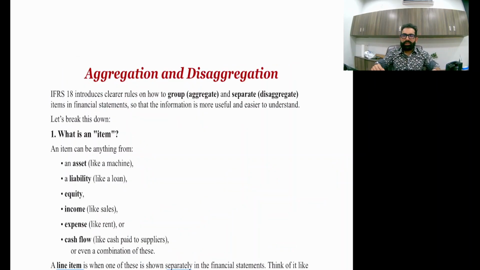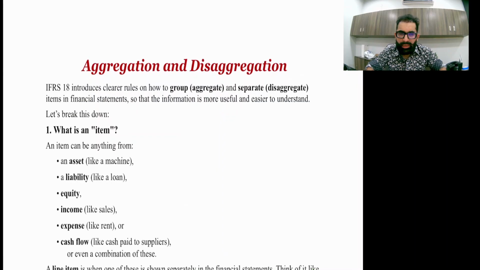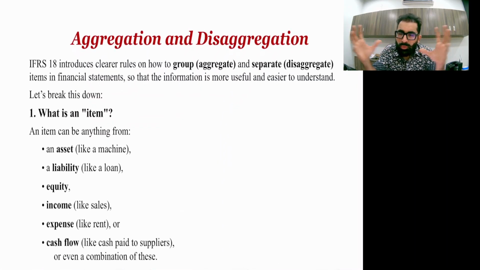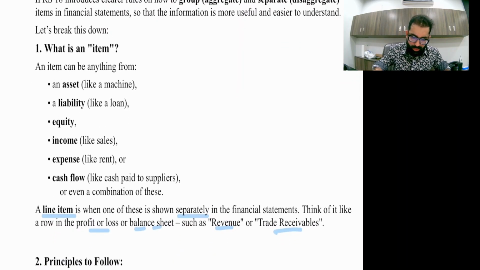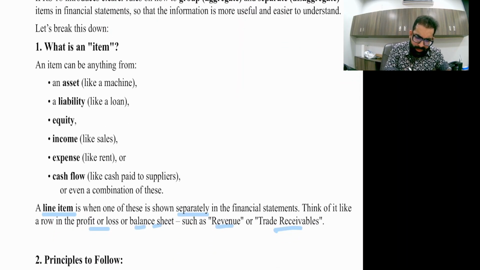Now finally we are touching aggregation and disaggregation. Now what is this? Aggregation means you are going to group certain items and disaggregation means you are going to separate them. Both of these things are allowed according to usefulness. So first of all, what is an item? An item is an asset, liability, equity, income or expense or cash flow, or even a combination of these.